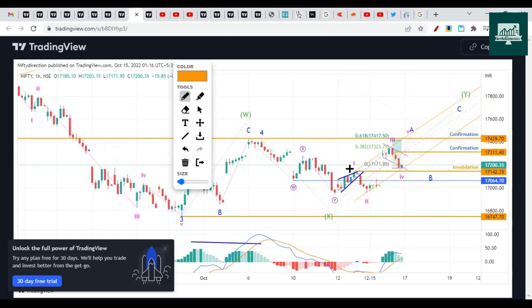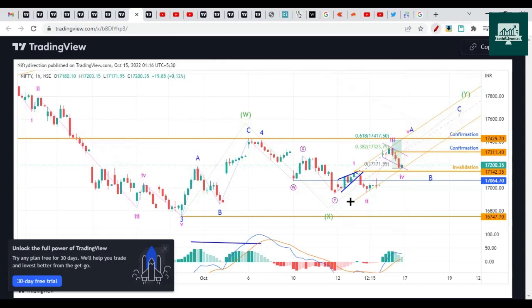So for this, what is the invalidation level? 17,142 break, because then the wave A cannot be 5-wave structure. It will break the top of one and it will invalidate the wave count. So this will not be a 5-wave A wave. This will be 3 swings A wave. In that case, this should not be broken and it should head higher by breaking 17,311. Then a B wave of consolidation can come. It may be just small consolidation somewhere between 17,500 and 300 as a B wave, and then it could shoot higher. This is the way we can consider this particular move.